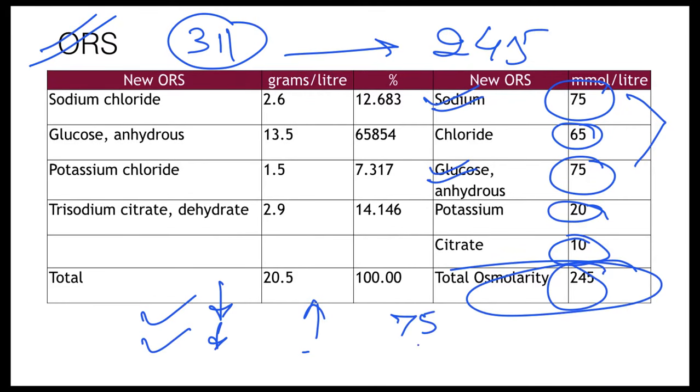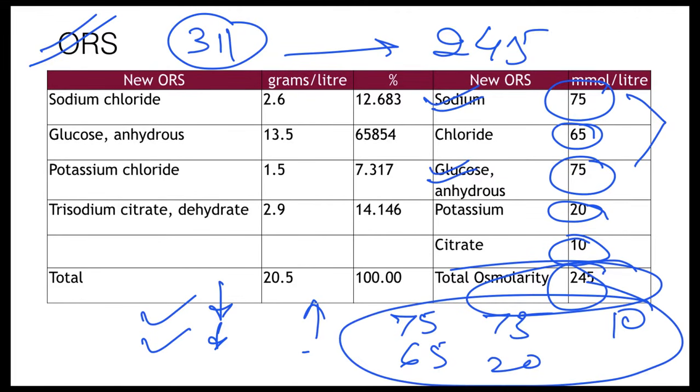Sodium is 75, chloride is 65, glucose is 75, potassium is 20, and citrate is 10. These numbers are very important for you and can be asked in an entrance examination, so you have to remember these numbers. What is the millimole per liter content of sodium in the new low osmolality ORS solution? The answer is 75, and it has been asked in an entrance examination. What is the millimole per liter concentration of glucose?